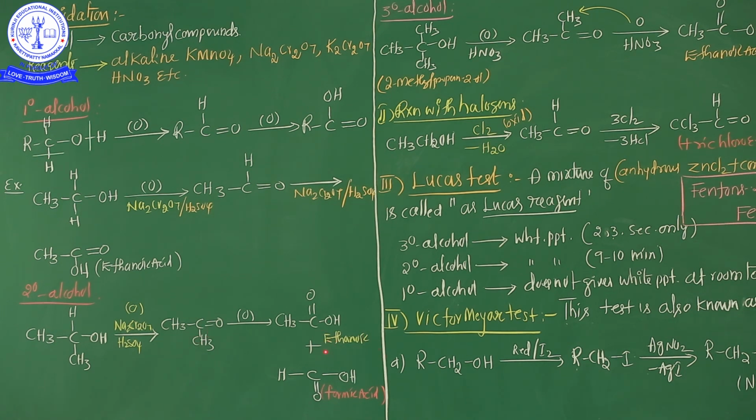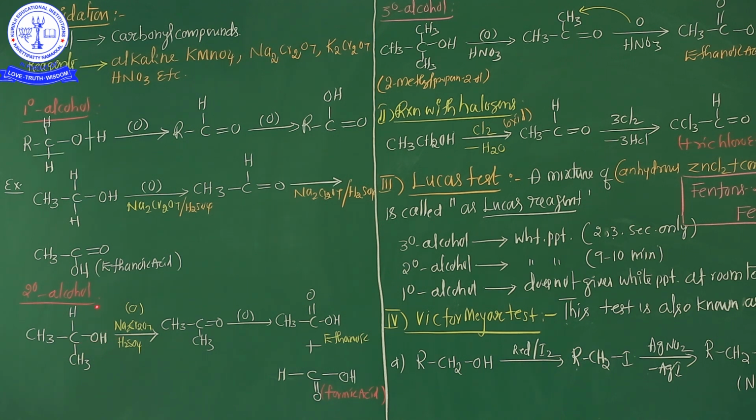This is the formula of ethanoic acid, or common name acetic acid, CH3COOH. This compound is methanoic acid, or formic acid.